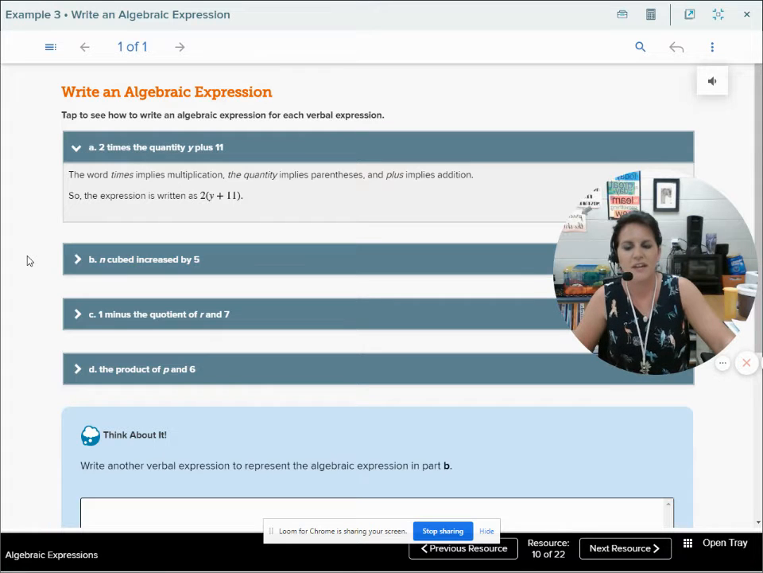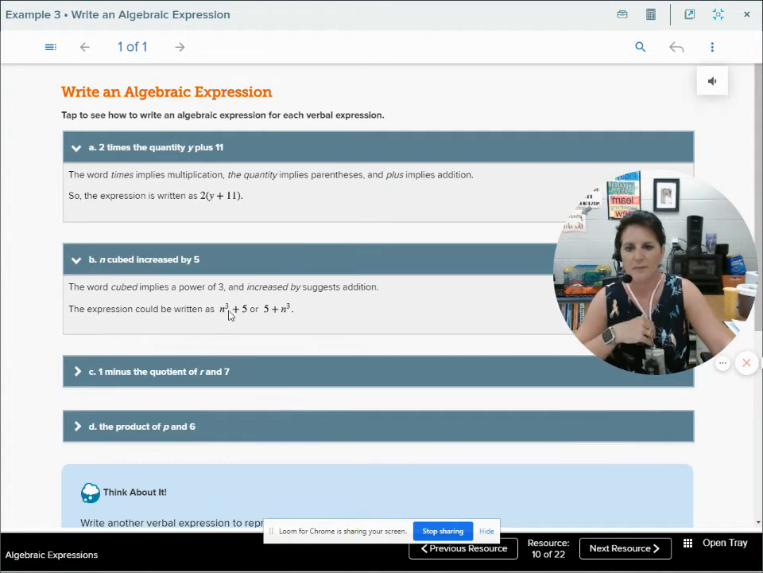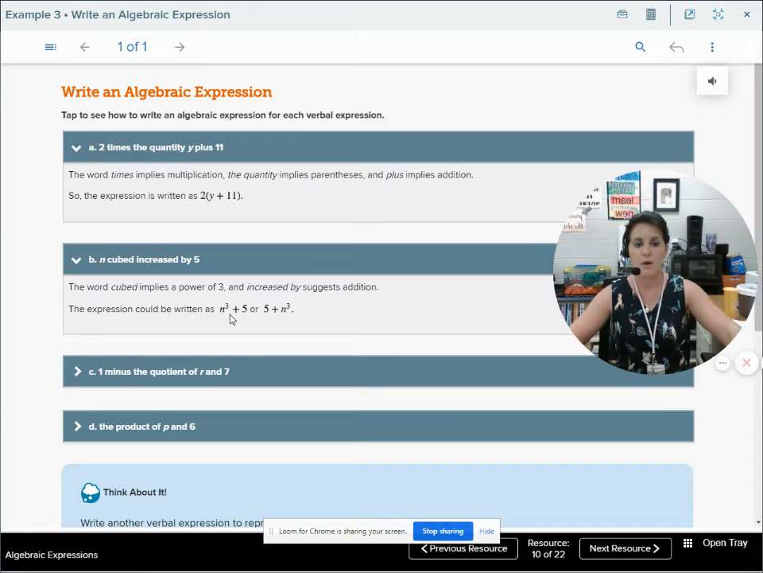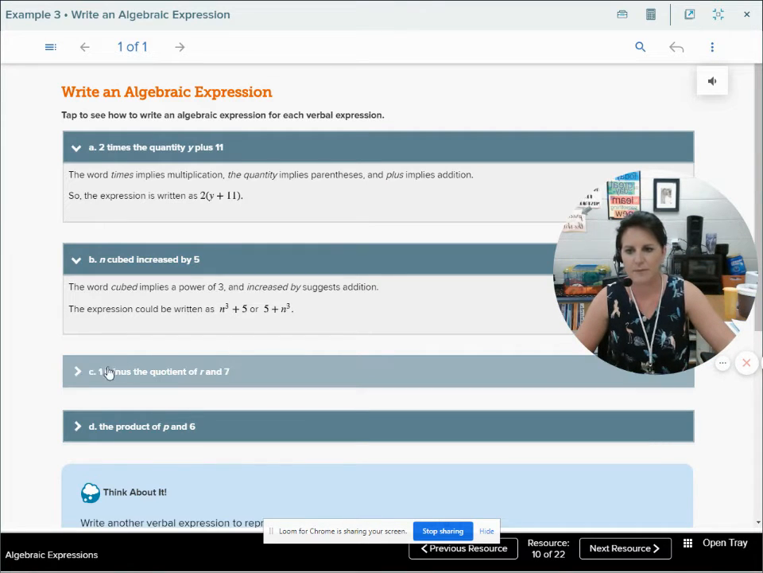N cubed increased by 5. What do you think? We know we're going to have n raised to that little tiny 3, plus, since increased by means plus, 5. It should look something like this. And because we have an addition problem, we can change the order of those, because that is the commutative property. The commutative property applies in addition. So we can change the order. That's what the commutative property is, changing the order. We can say n cubed plus 5, or we can say 5 plus n cubed. We're going to get the same answer.